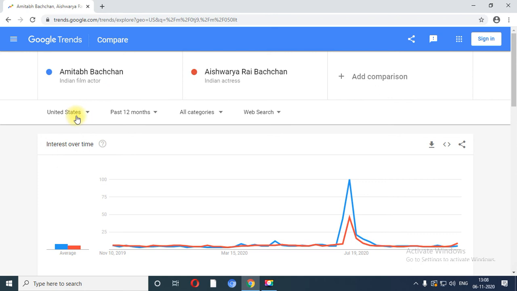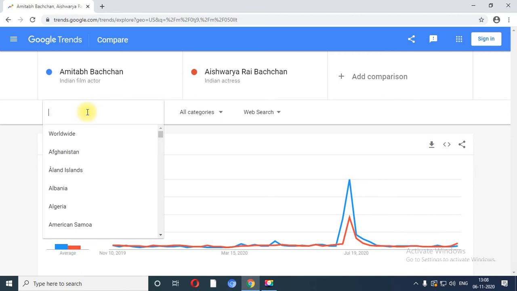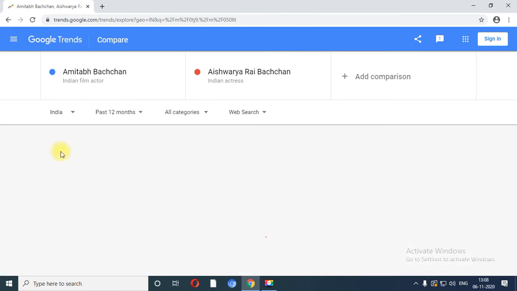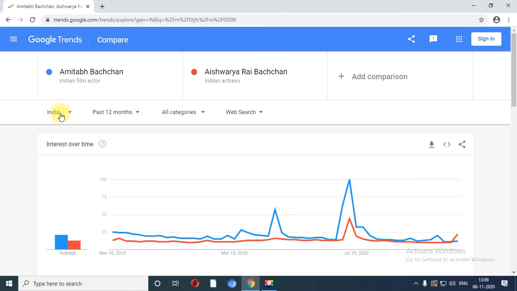Now see, you have various kinds of options available over here. Over here you can select, for example, India. So when I want to perform searches based on the country, I have selected India over here. You can see the changes in the graph also when I click on a particular category.